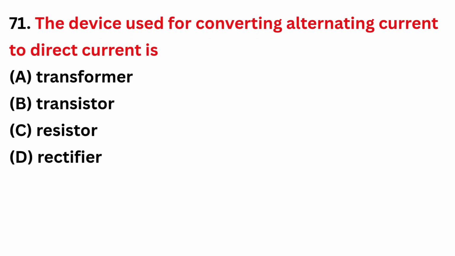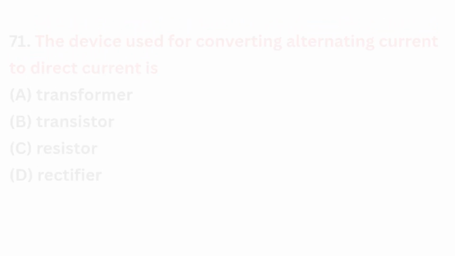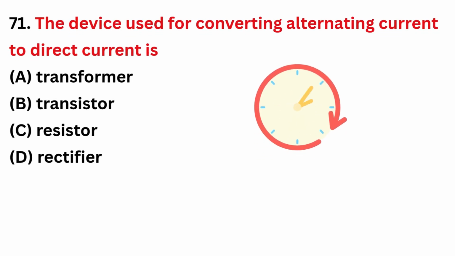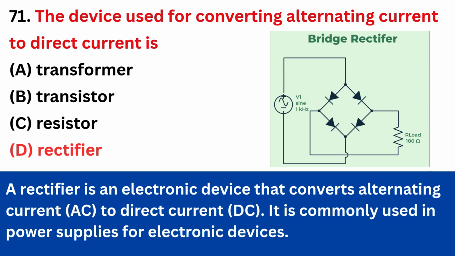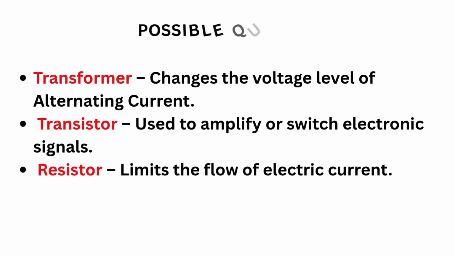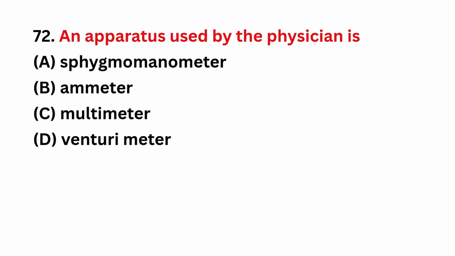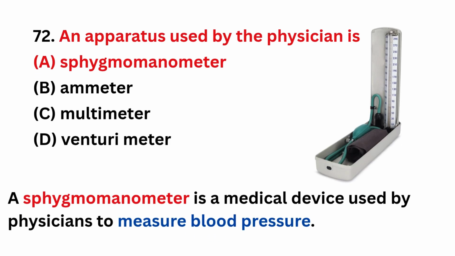The device used for converting alternating current to direct current is? Correct answer is option D, rectifier. An apparatus used by the physician is? Correct answer is option A, sphygmomanometer.